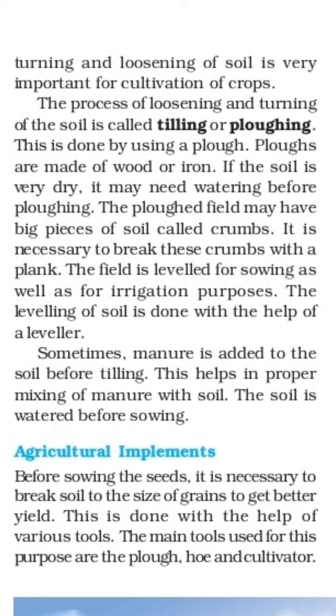Now you are aware that when the first monsoon rain comes in Maharashtra, afterwards the ploughing and other processes go on. Before the monsoon, some rain will be there, and at that time the ploughing and other processes go on. The ploughed field may have big pieces of soil like crumbs, and it is necessary to break these crumbs with the help of a plank, and the field will be leveled for the sowing as well as irrigation purpose.